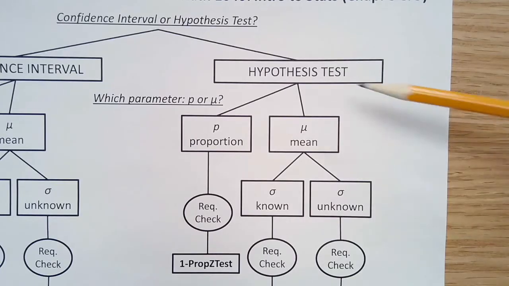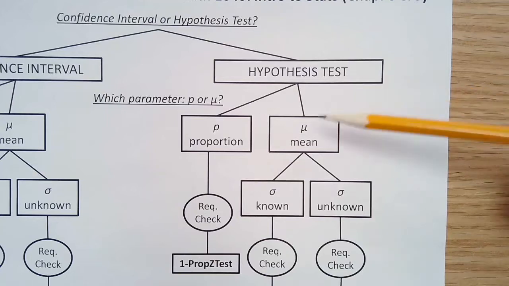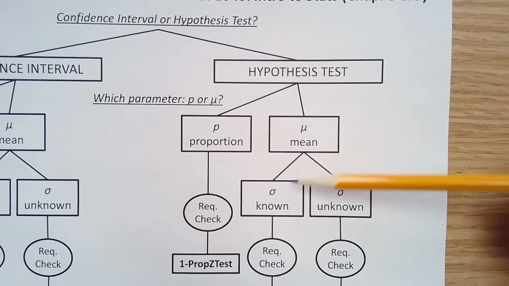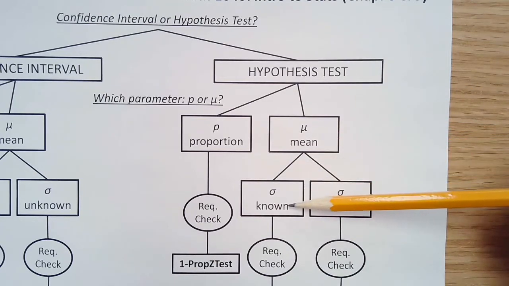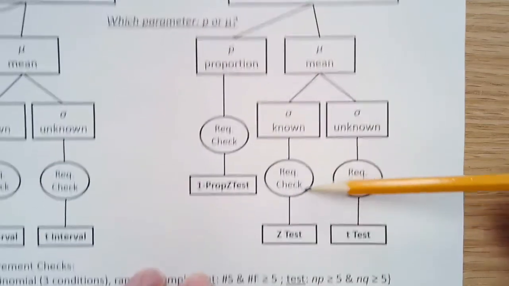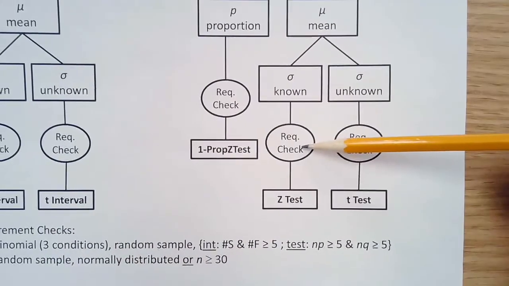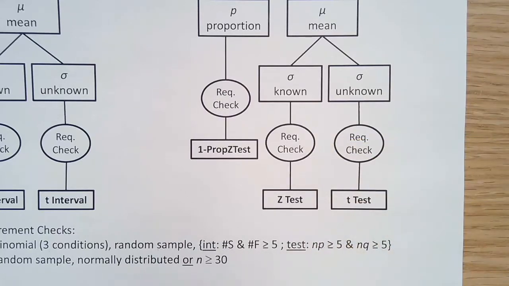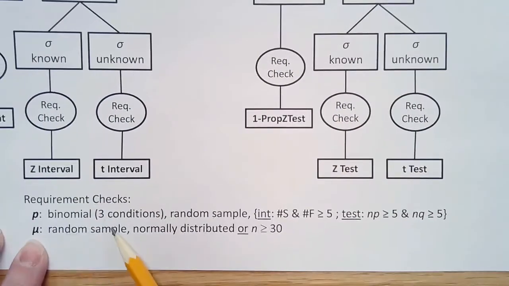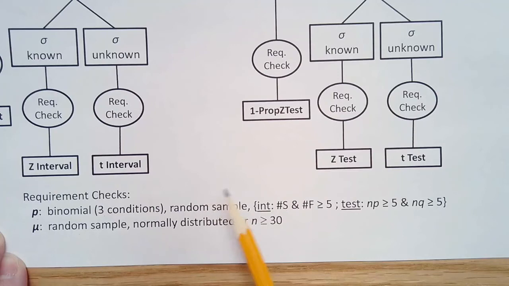Now we have the hypothesis test, and we know it's going to be for a mean, and we know the standard deviation, so we go through and do our required check. For this one, it's a random sample, and n is equal to 30, so it meets that second part. So we passed our required checks, and that tells us we're going to use the z-test.